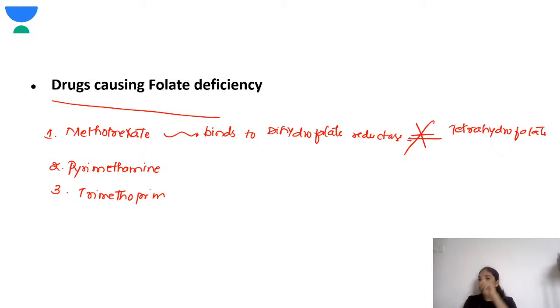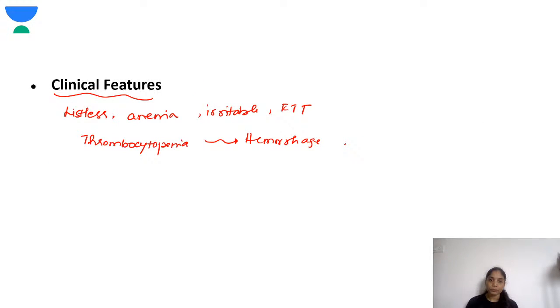So dihydrofolate reductase, what did I say in the properties? From folate to tetrahydrofolate, if it has to be converted, the enzyme dihydrofolate reductase is needed. So methotrexate binds to this dihydrofolate reductase, and as a result, folate is not converted to tetrahydrofolate. Okay, so pyrimethamine and trimethoprim are also drugs which cause folate deficiency.